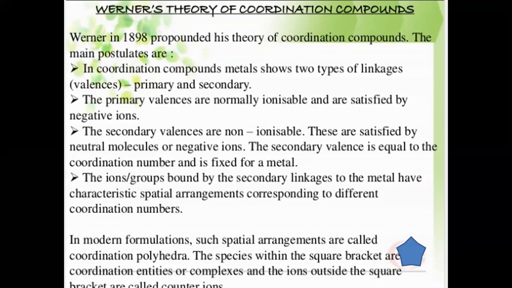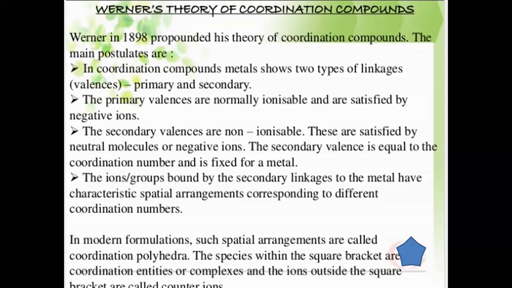The ligands attached to the primary valencies are ionizable and they represent the oxidation state of the metal. The ligands attached to the secondary valencies are non-ionizable and these correspond to the coordination number. Every metal has a fixed number of secondary valencies because its coordination number is fixed.